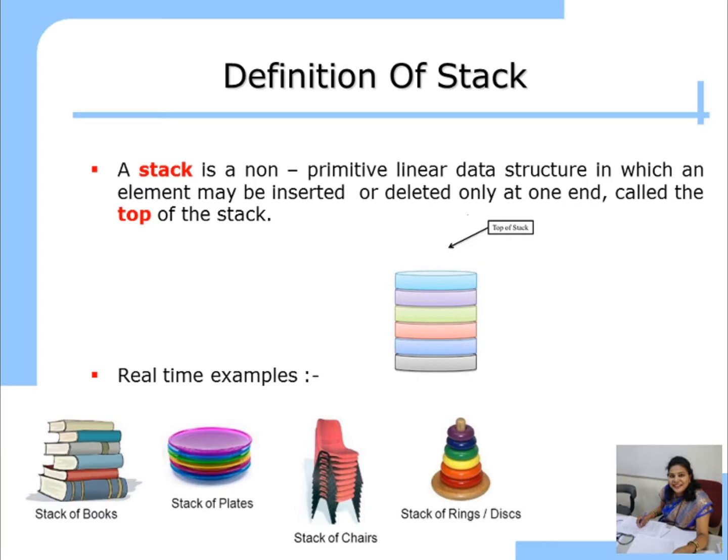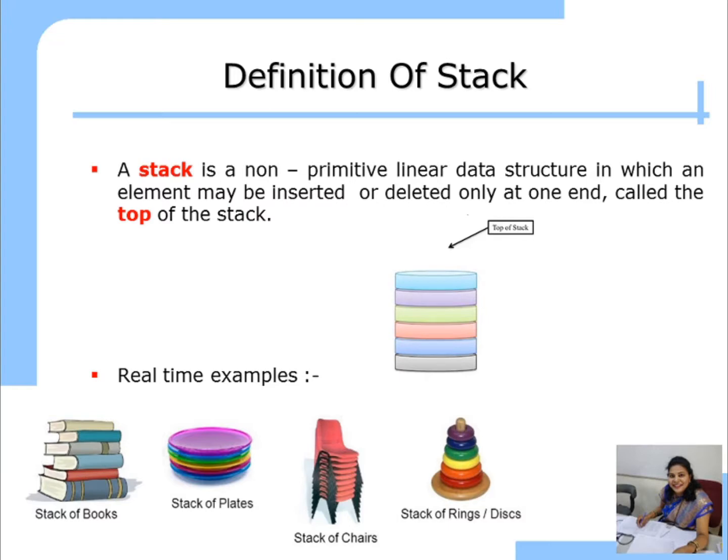So here you can see that in stack you can insert and delete the element from only one end, that is top. So take an example of rings. So red rings must be inserted first, then orange ring, then yellow ring, then green ring, then blue, and then purple. So whatever element inserted first, it is the element to be deleted last.